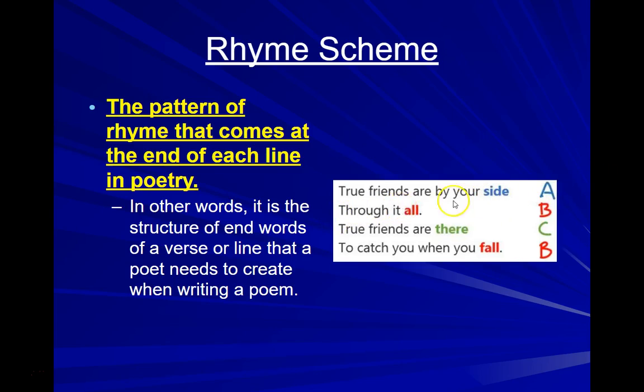Through it all, so all doesn't rhyme with side, so it becomes B because it's the second line. True friends are there. So there doesn't rhyme with side or all, so it's given a C because it's the third line. And finally, to catch you when you fall. And so fall rhymes with all, so the rhyme scheme is A, B, C, B. So rhyme scheme is the pattern of rhyme that comes at the end of each line in poetry.